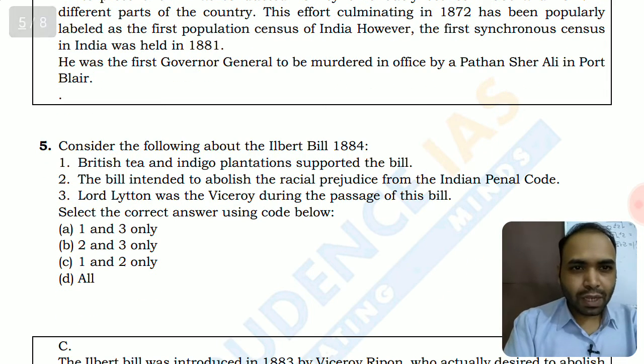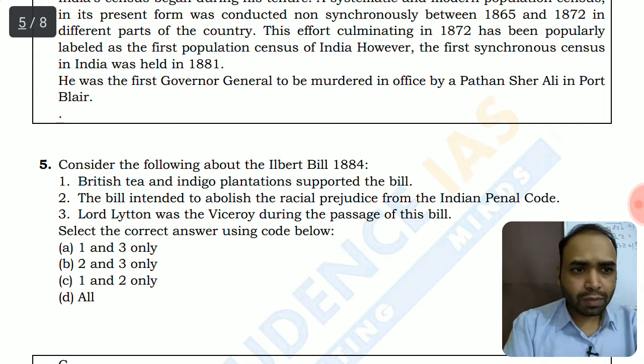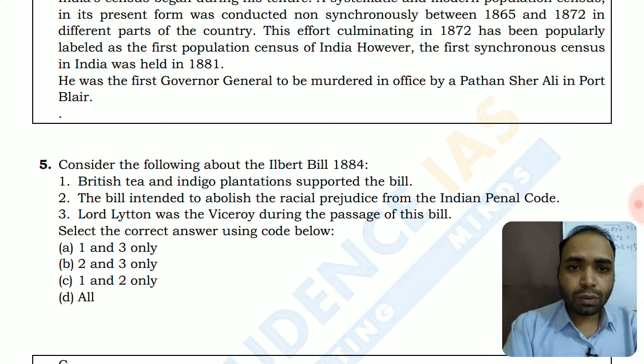Consider the following about the Ilbert Bill of 1884. So the Bill controversy. Most of you should be aware about this. This was a good bill considered for the Indians because it gave the Indian judges the power to try European convicts.